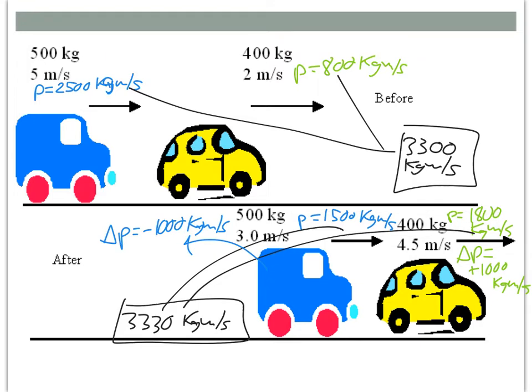And the reason for that is, keeping in mind that impulse, or change in momentum, is force, or average force, times change in time, we know that these two objects are going to exert equal and opposite forces on each other. And that means that their changes in momentum, because the forces are the same, just opposite signs, and the times are the same, will also be equal and opposite. So whatever momentum one object gains, the other one loses, and the total momentum of the system stays the same.